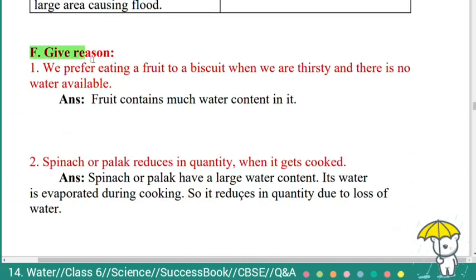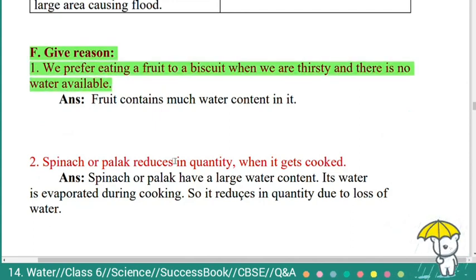Next, main F. Give reason. Here the first question is, we prefer eating a fruit to a biscuit when we are thirsty and there is no water available. Answer, fruit contains much water content in it. So that's why we prefer fruit.